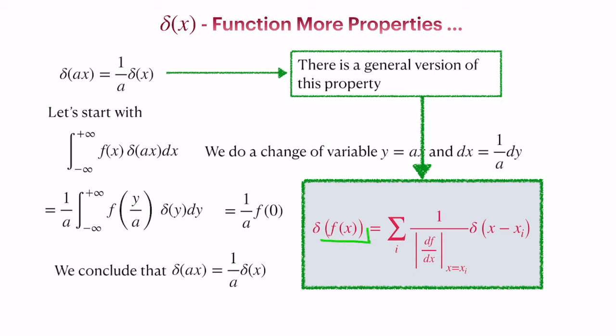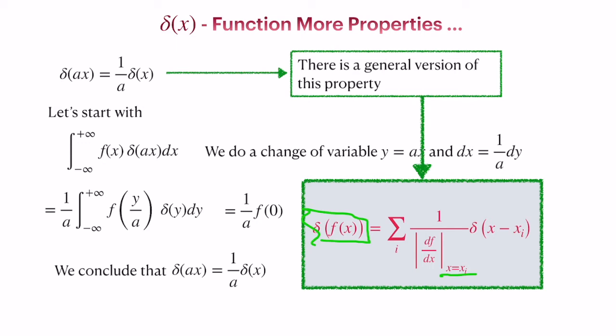Here what we have is a delta of a function f of x that can be written as a sum over i, going over some finite number, of 1 over the modulus of df by dx evaluated at xi. These xi are the roots of the function. We know that the delta function is important only when the argument goes to 0. That is why it should be the root of this function f of x. We believe that f of x has a certain finite number of roots, which are used here to compute this value.